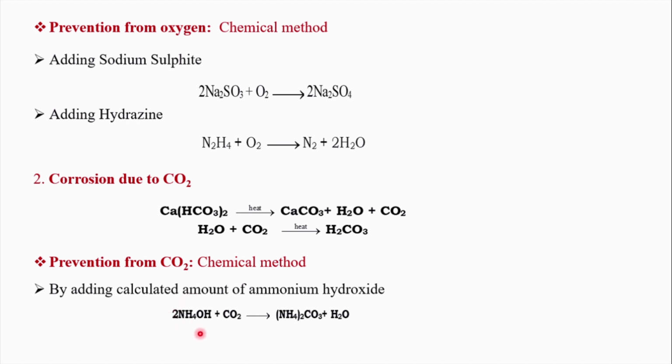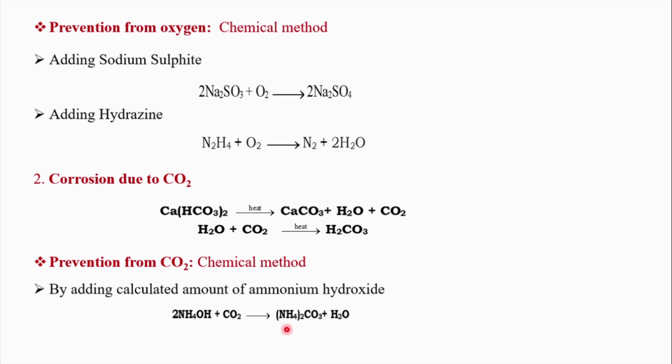When a calculated amount of ammonium hydroxide is added, then as and when carbon dioxide is formed, since the solid is very much there, it decomposes to form carbon dioxide. It should not make the medium acidic. Immediately the problem should be avoided. So a calculated amount of ammonium hydroxide should be added. It will take away all the carbon dioxide to form a soluble ammonium carbonate. Hence the metal will be free from corrosion. That's how the problem of carbon dioxide can be avoided.